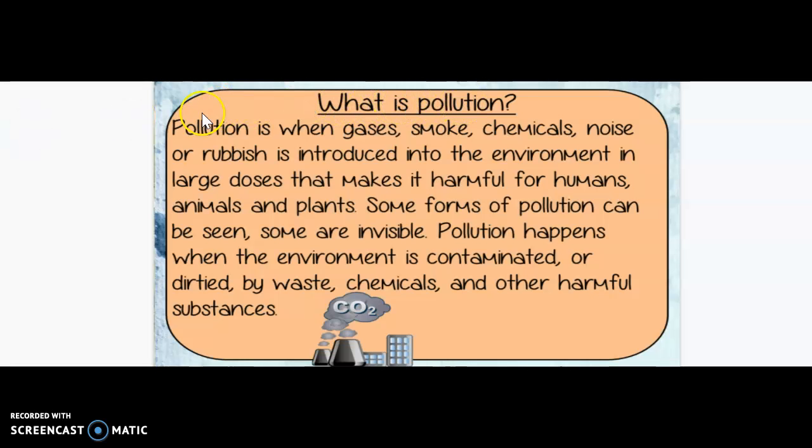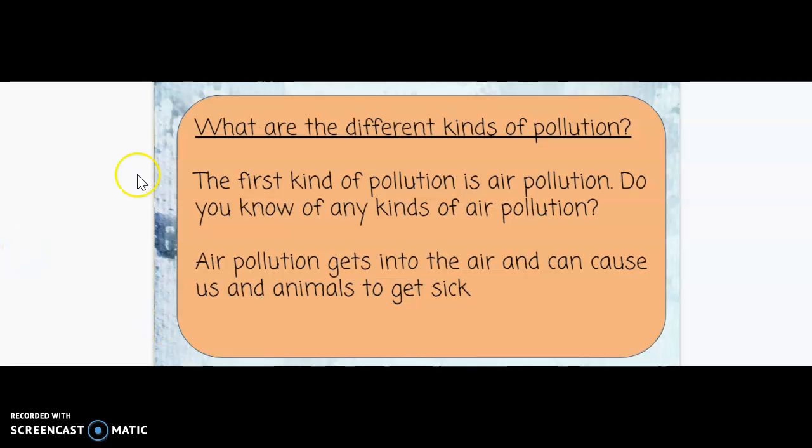What is pollution? Pollution is when gases, smoke, chemicals, noise, or rubbish is introduced into the environment in large doses that makes it harmful for humans, animals, and plants. Some forms of pollution can be seen, some are invisible. Pollution happens when the environment is contaminated or dirtied by waste, chemicals, and other harmful substances.